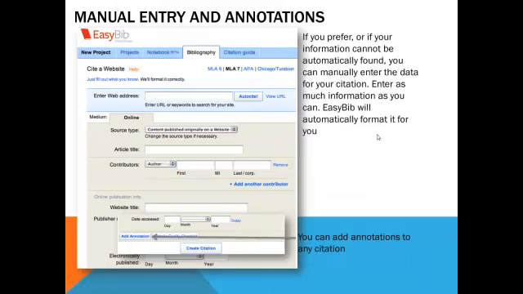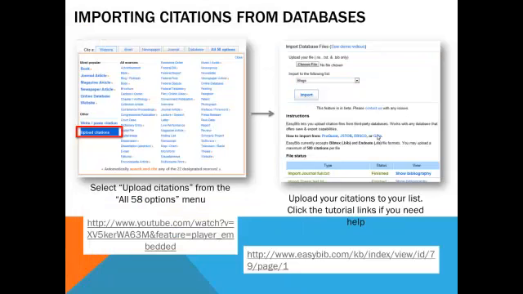You can also do a manual entry. You can also import citations from databases. The best thing to do to learn how to do that is go watch these YouTube videos, but you can do that anywhere from any of the Galileo articles. You can upload the citation.